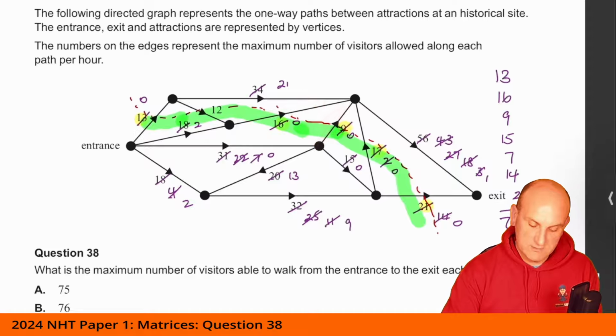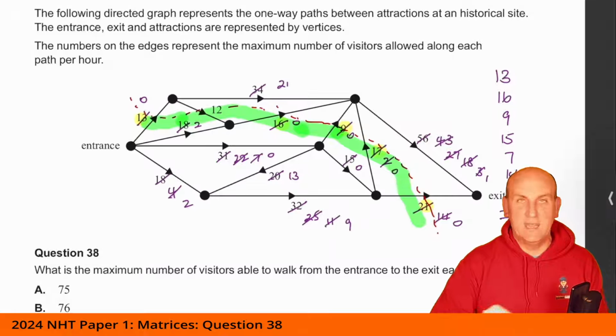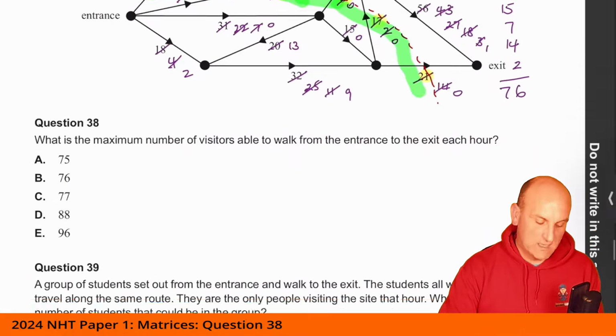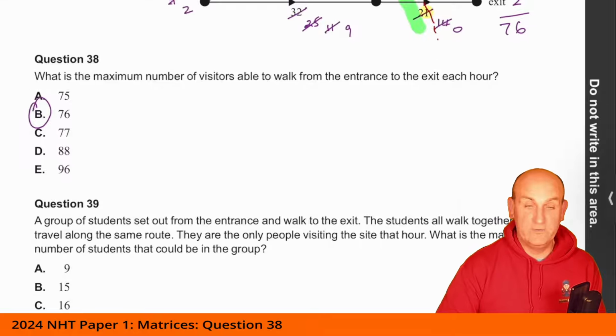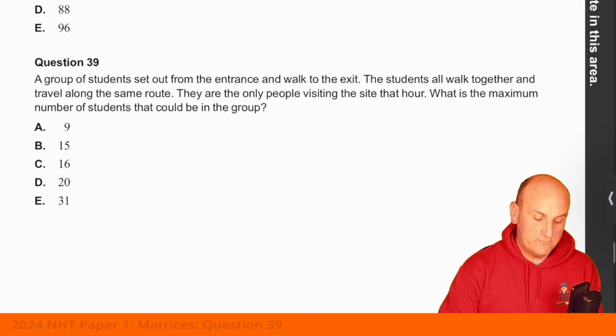Colored to uncolored, which is good. Colored to uncolored, which is good. And colored to uncolored, which is good as well. And again, I'm going to redo my video on this. But to answer this actual question, what you get then is an answer of 76, which gives B. Time consuming much? Yes. Moves on to question 39.